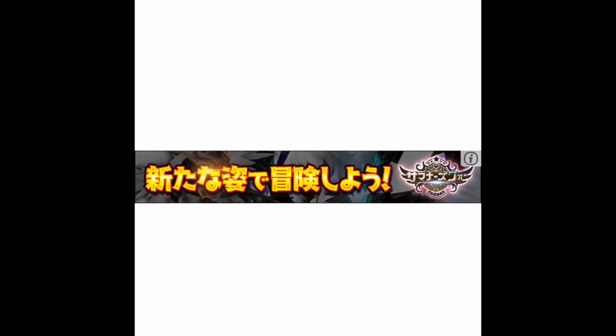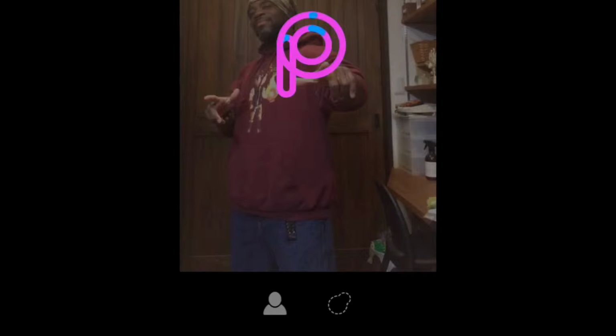So when I open this up in PicsArt, I'm going to pay attention to a lot of the coloring. I'm going to use the editing tools below to cut around this image. There's two ways you can do it. You can try to cut around this image, or in a lot of cases you can simply press the button below, and it will try to outline the image for you. This is very good for photos of yourself because it'll try to find the contours of your body and automatically select it.